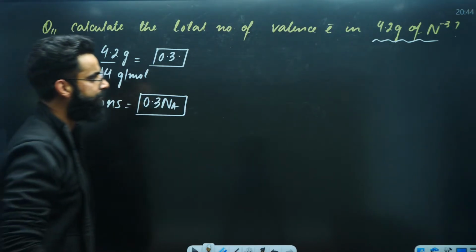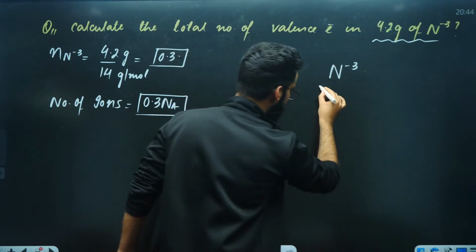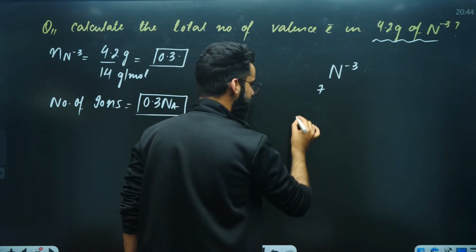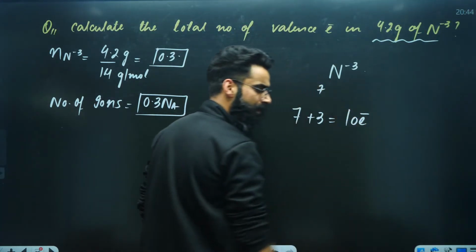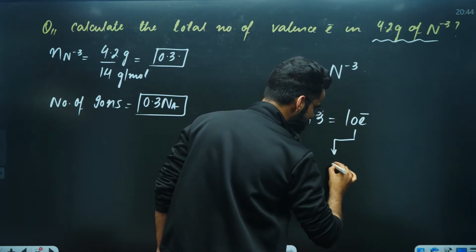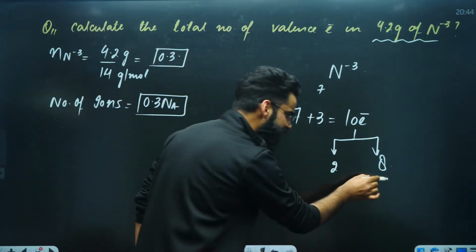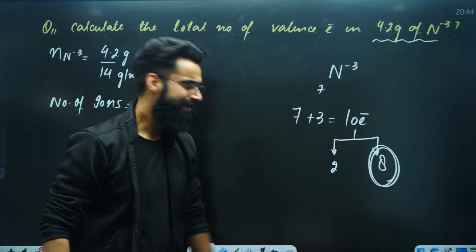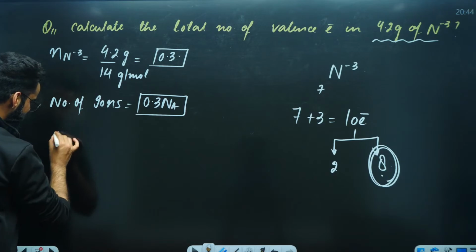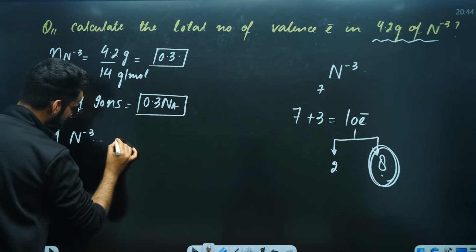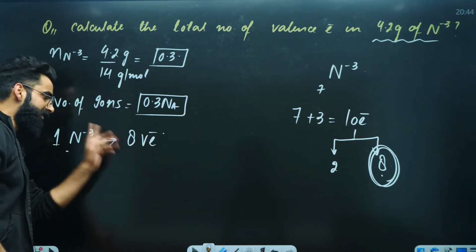Now, if I talk about 1 N tri-negative, atomic number 7, how many total electrons are there? 7 plus 3, there are a total of 10 electrons. Out of 10 electrons, can I say 2 electrons will be in the first shell and 8 electrons will be in the second shell? Can I say this particular shell I'm calling the valence shell? Can I say these 8 electrons I'll be calling the valence electrons? Absolutely. So in 1 N tri-negative, how many valence electrons are there? There are 8 valence electrons.